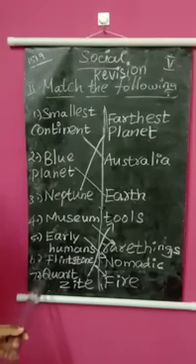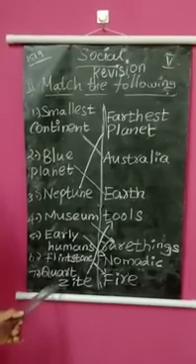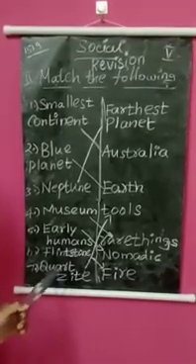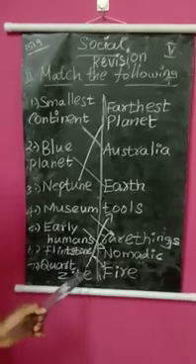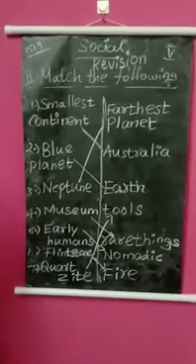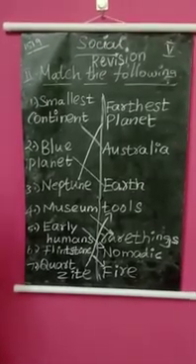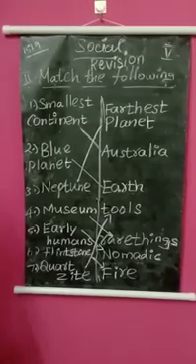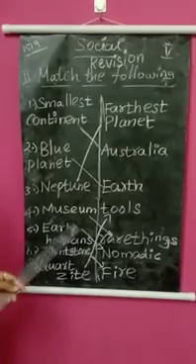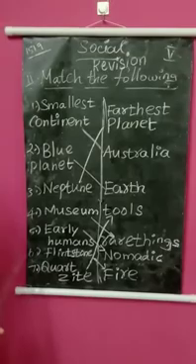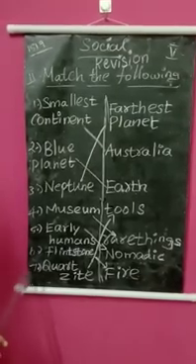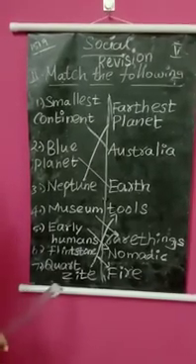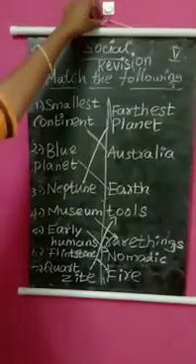And the next one, quartzite. Quartzite is also one type of stone. And this stone was used to make tools and weapons. So our ancestors used these stones and made tools and weapons. And the spelling of tools is TOOLS, tools.